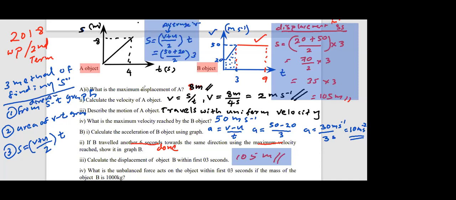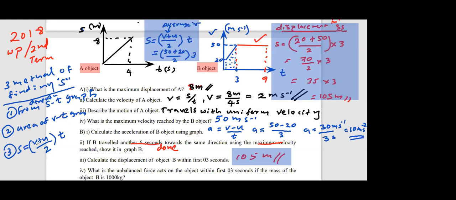Look at part 1, maximum displacement. So it's 8 meters. We didn't do any calculation in part 1. I directly look at this displacement-time graph, the y-axis value, 8 meters. So that is the answer. No calculation, no equation. Second one, area of the graph. What is the area of which graph? Velocity-time graph.